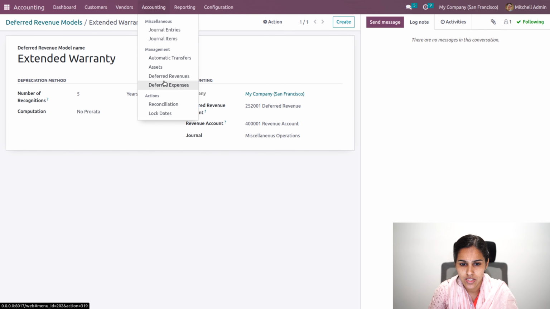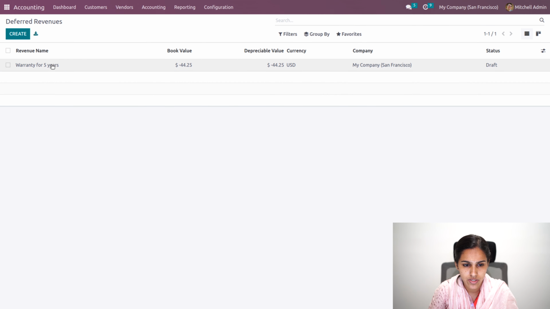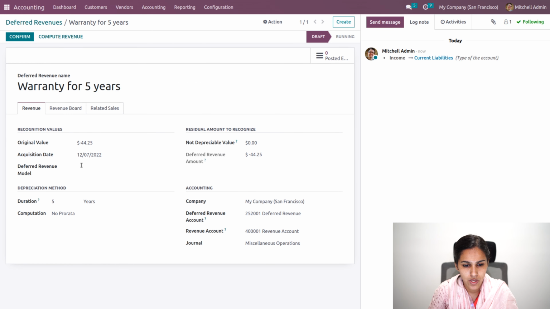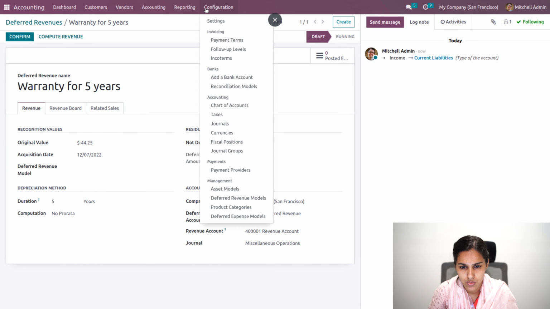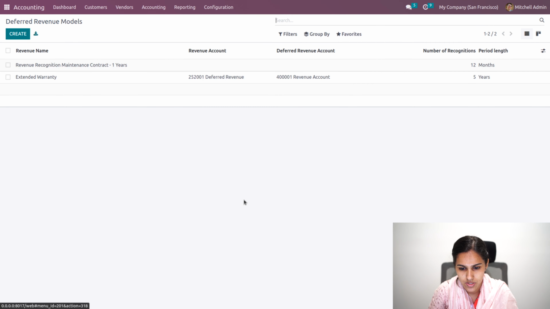Either we can add the model in the deferred revenue, that is over here, if you try to add this deferred revenue model over here, or you can go to deferred revenue.